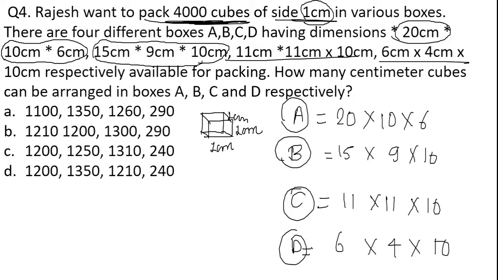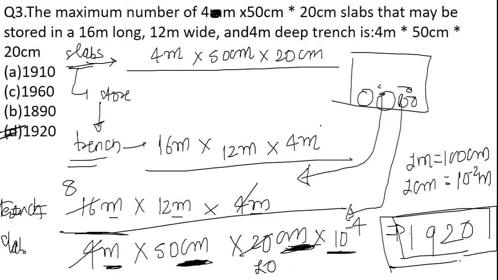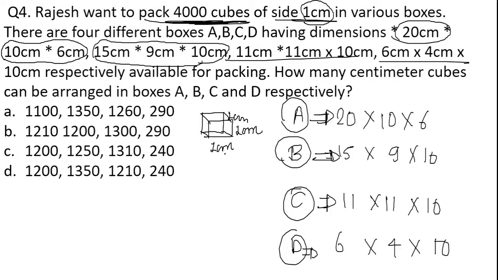The first thing to check here is that all the given dimensions are in the same unit, that is centimeter, so there is no problem of conversion of units. The second thing to remember: the box in which we are going to pack the other boxes will come in the numerator, and the one which we are going to pack inside will come in the denominator. In the denominator it is going to be 1 centimeter into 1 centimeter into 1 centimeter.